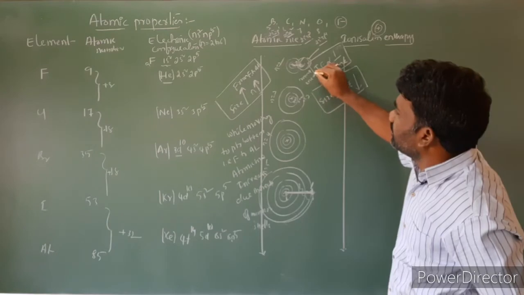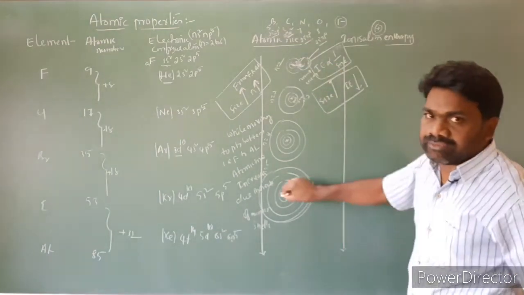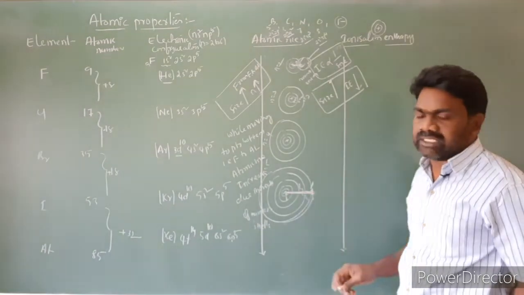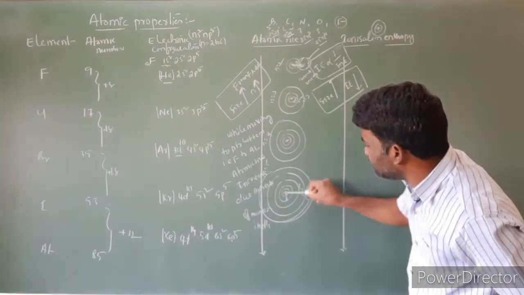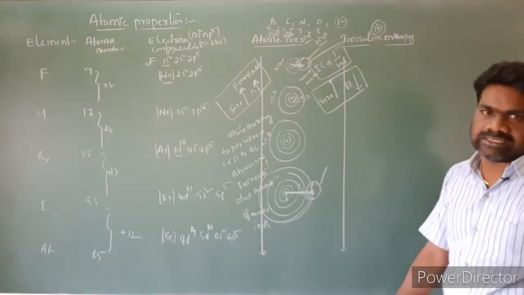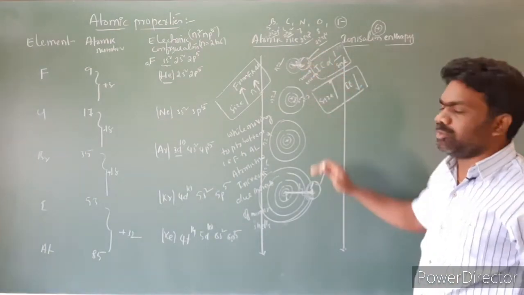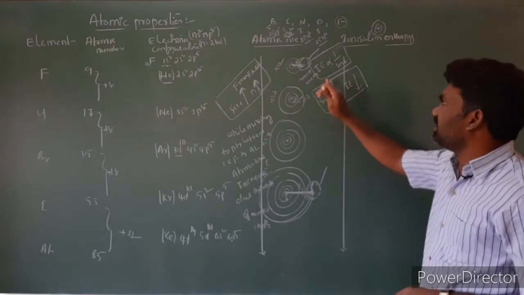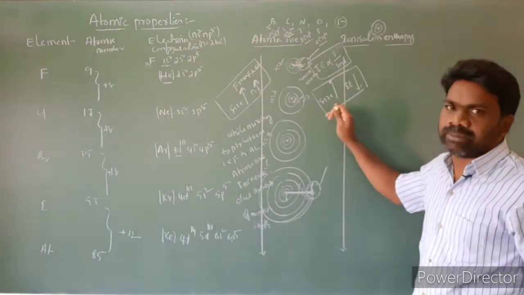Here the attraction is weak, so we can break this force of attraction very easily and remove this electron very easily. So while moving from top to bottom, the energy required to remove an electron decreases. That is, ionization energies decrease. This depends upon size.